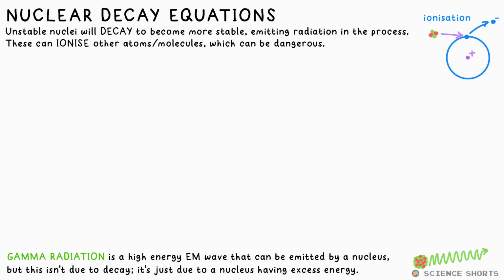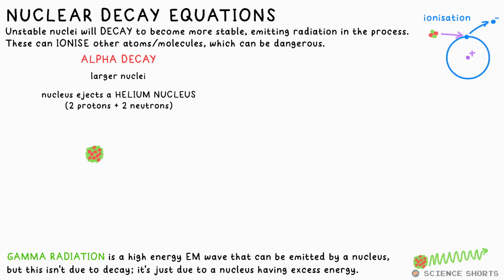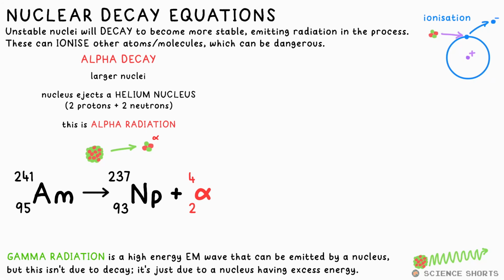Isotopes with more neutrons are generally more unstable and more likely to decay. Heavier nuclei like Americium-241 decay by what we call alpha decay. To become more stable, the nucleus will emit a bundle of 2 protons and 2 neutrons, what we can just call an alpha particle. This is alpha radiation. This is what the nuclear decay equation would look like, to show that the nucleus has decayed into 2 parts. The alpha particle, which must have an atomic number of 2 and a mass of 4.